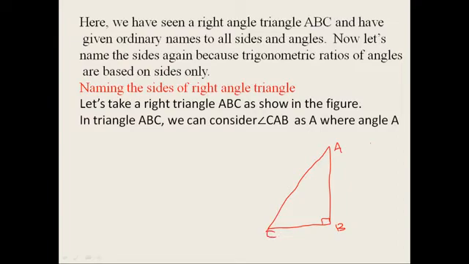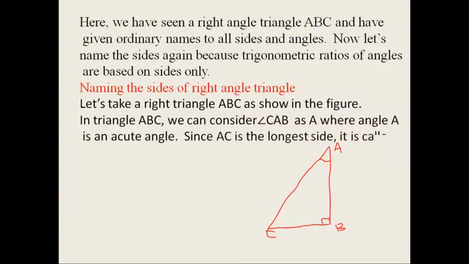Now in triangle ABC we can consider angle CAB as A, where the angle at the vertex A is an acute angle. When we are observing this diagram, AC is the longest side compared to the remaining two sides.